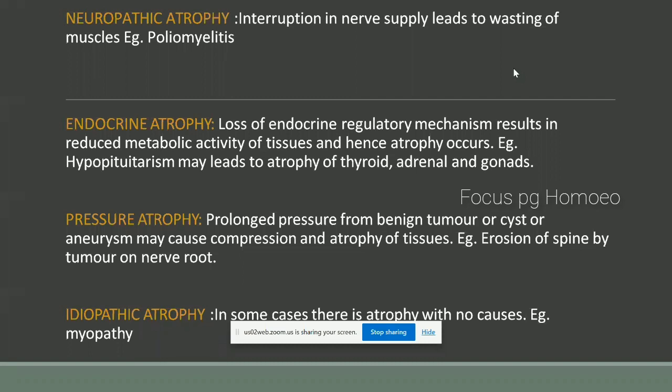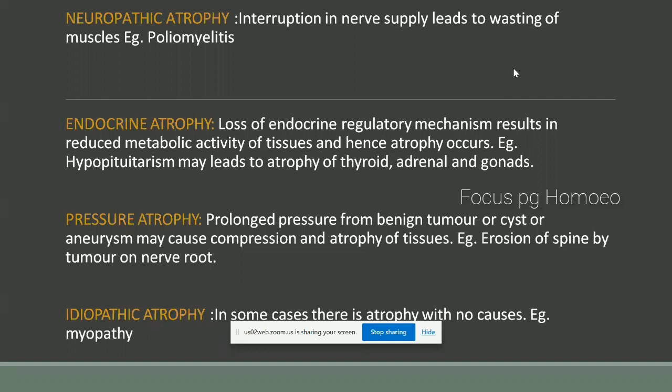In endocrine atrophy, loss of endocrine regulatory mechanism results in reduced metabolic activity of tissues and hence atrophy occurs. Its example is hypopituitarism, which may lead to atrophy of thyroid, adrenal and gonads. This is the endocrine atrophy.